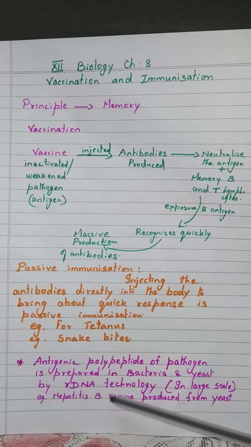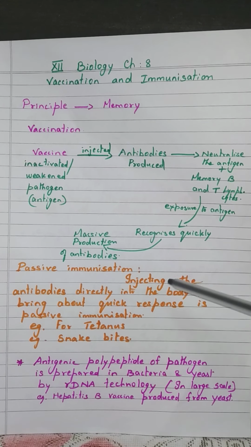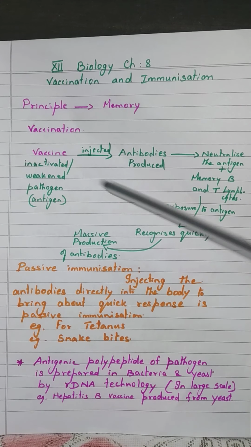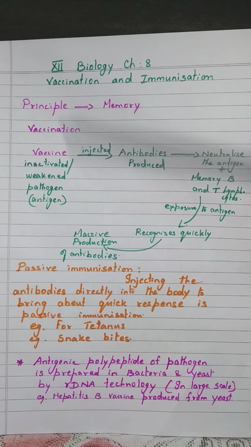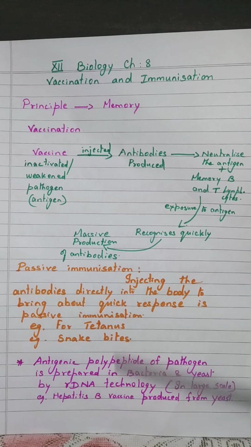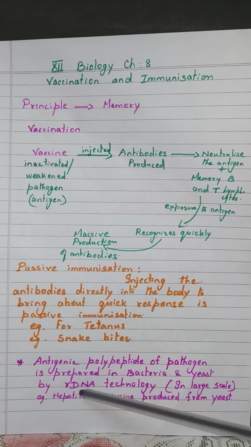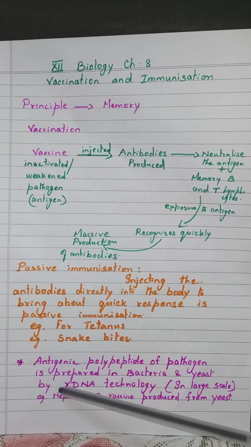Okay. For this immunization program, to immunize children or people, we need a large amount of vaccines. How can we produce that much vaccine? Nowadays, biotechnology helps us to produce more vaccine by rDNA technology. rDNA technology means recombinant DNA technology.